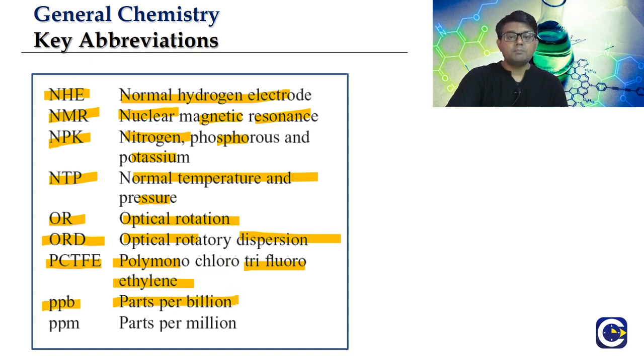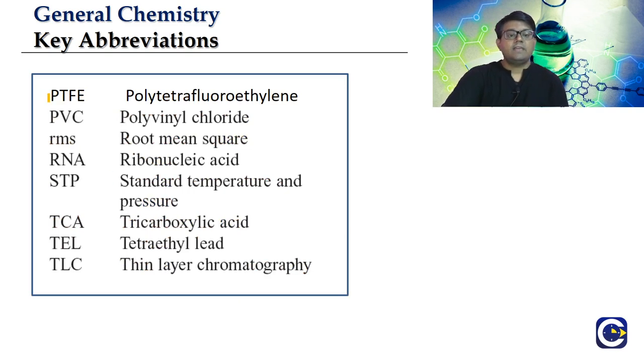Then we have PPB, parts per billion, used when the contaminant concentration is very low. Otherwise the normal contaminant concentrations are generally mentioned in terms of ppm, parts per million. Then we have PTFE, polytetrafluoroethylene. PVC is a very important polymer, polyvinyl chloride. RMS is root mean square, used for indicating the velocity of gas molecules, RMS velocity. RNA is ribonucleic acid. STP is standard temperature and pressure conditions.